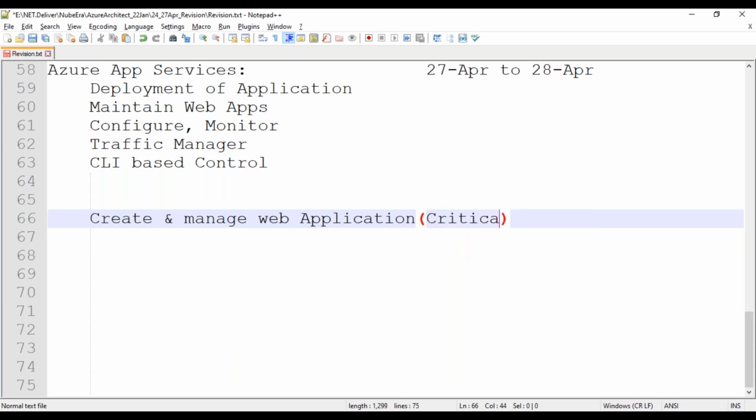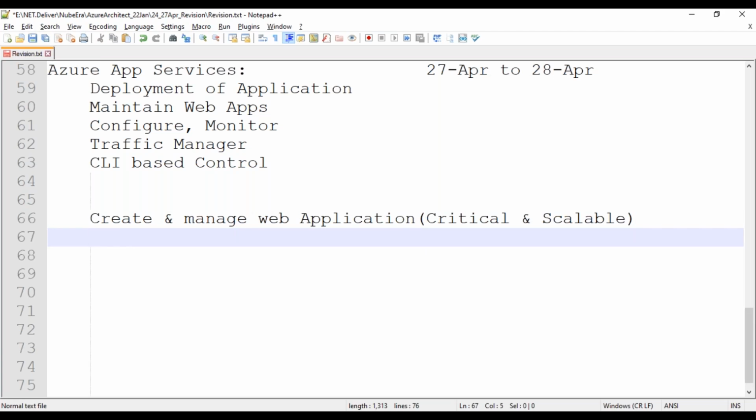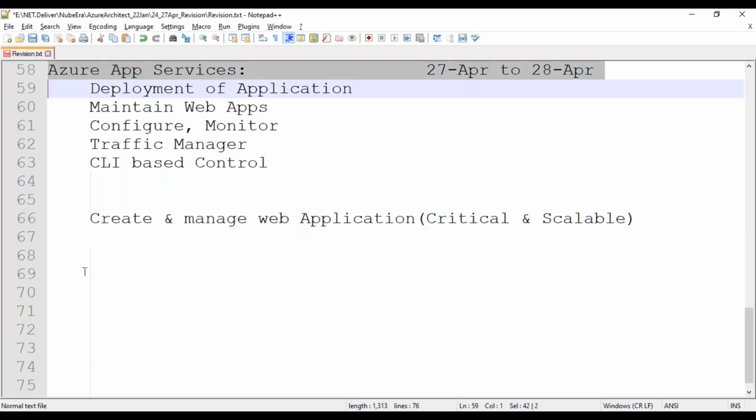The reason behind it is that critical application means you are more focused on the application instead of focusing on infrastructure, and that is critical and scalable. Two factors we have here, critical and scalable. So if we are focusing on that area, that time we'll use these web app services.